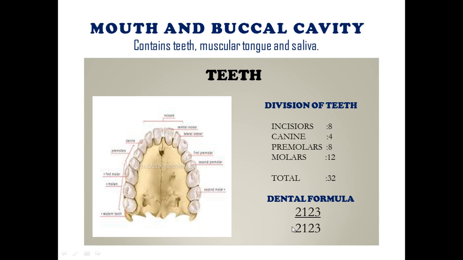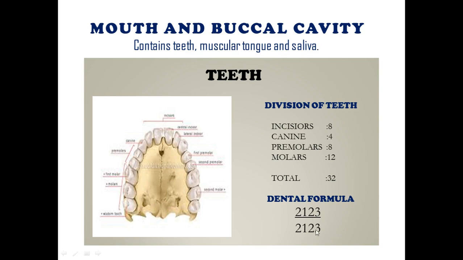So 2, 1, 2, 3 represents incisors, canines, premolars, and molars in half of each jaw: 2 incisors, 1 canine, 2 premolars, 3 molars. In the upper and lower jaw there is the same number of teeth, but it is not similar in all animals; different organisms have different numbers.